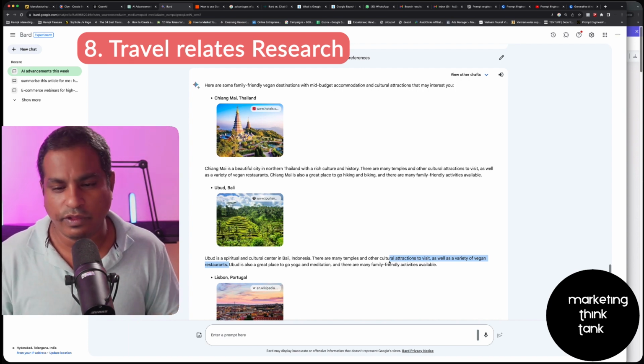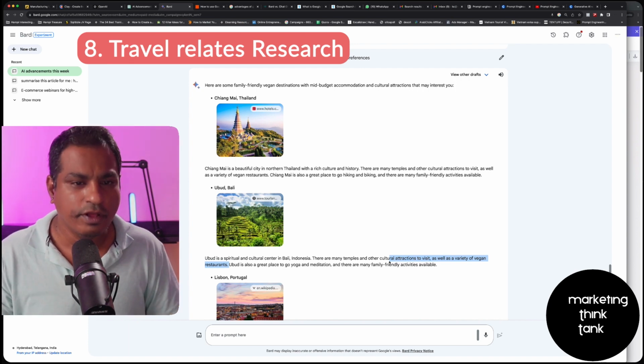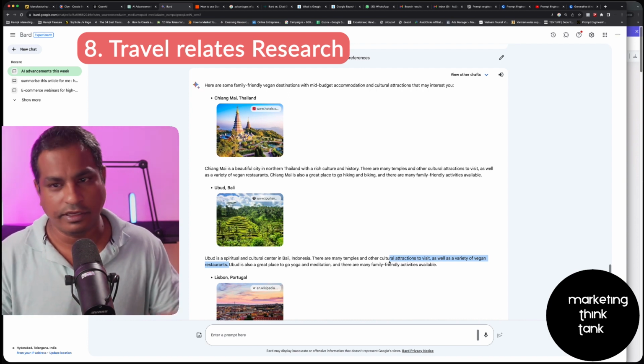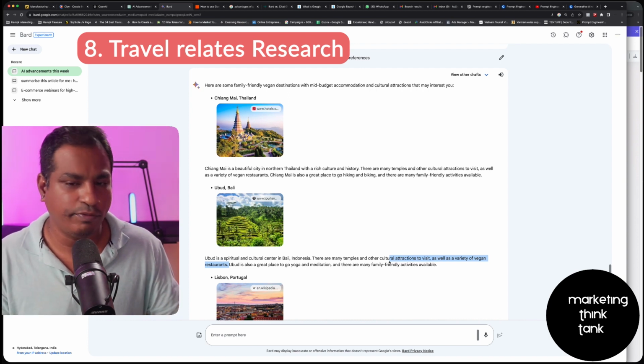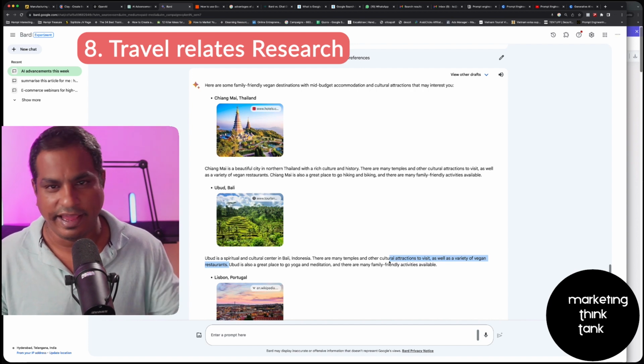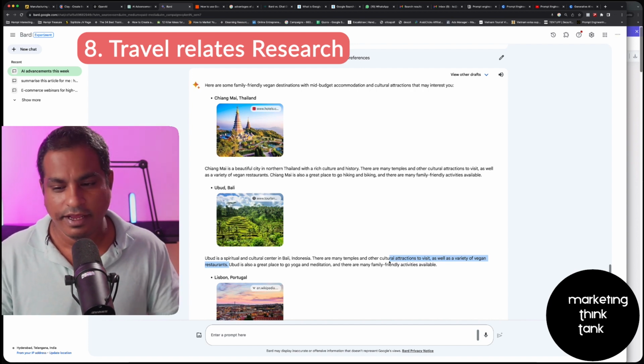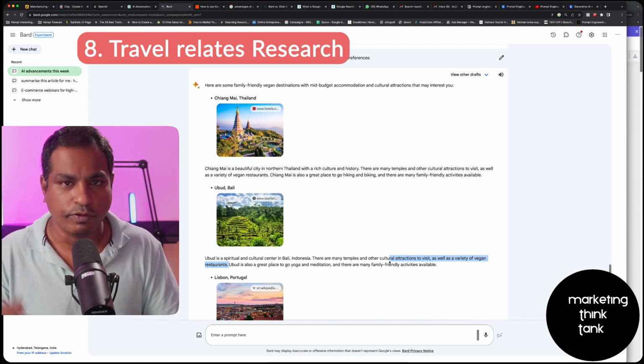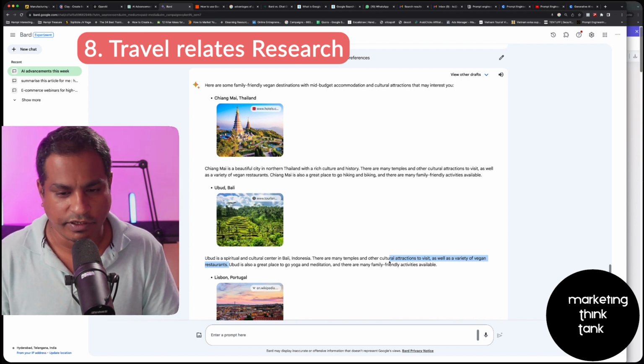So basically, these are a few things that Google Bard can do that ChatGPT, which is believed to be the be-all of the AI-based chatbots, may not perform. And this is where Google Bard outperforms ChatGPT when it comes to certain things.